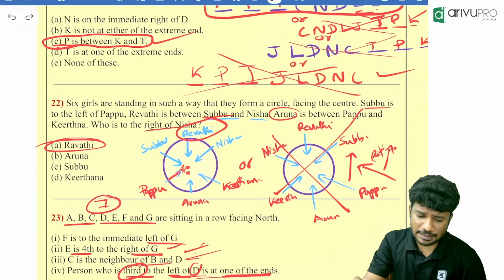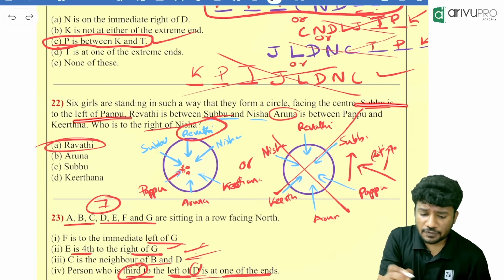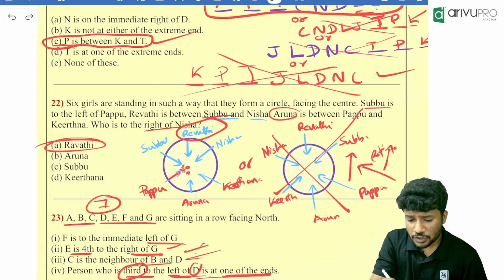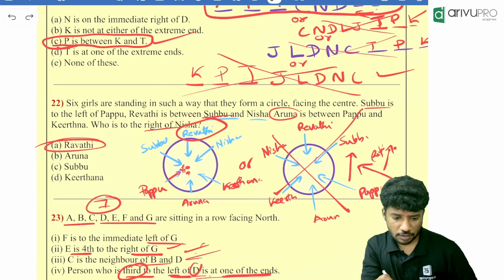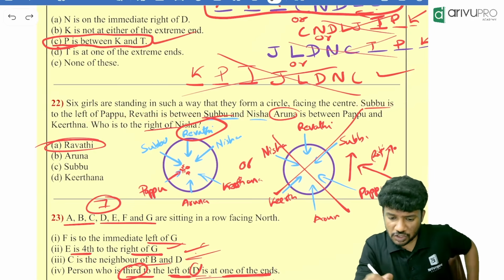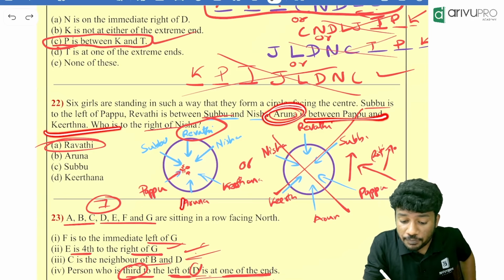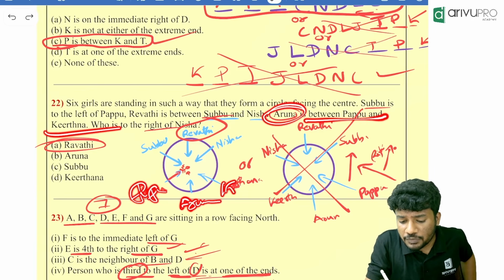Likewise, it is given. Then what else is given? Subbu is to the left of Pappu, and one more thing is given. Revati is between Pappu and Nisha. So Revati is between Subbu and Nisha. Then what is given? Aruna is between Pappu and Kirtana. Aruna should be in the middle, right? It should be between Pappu and Kirtana.